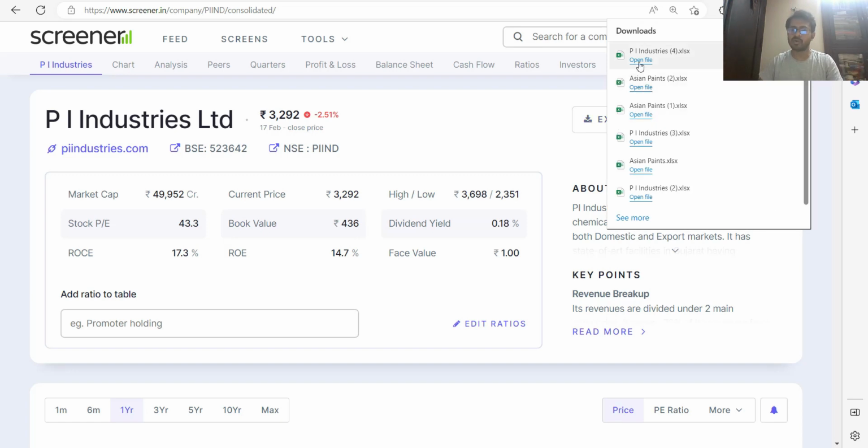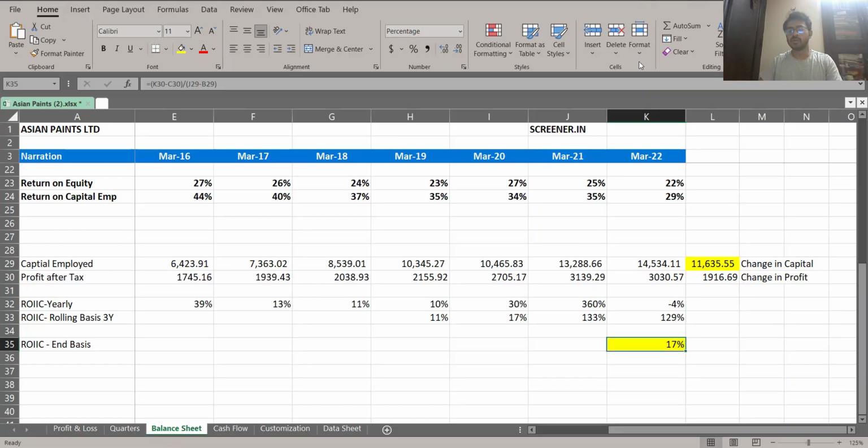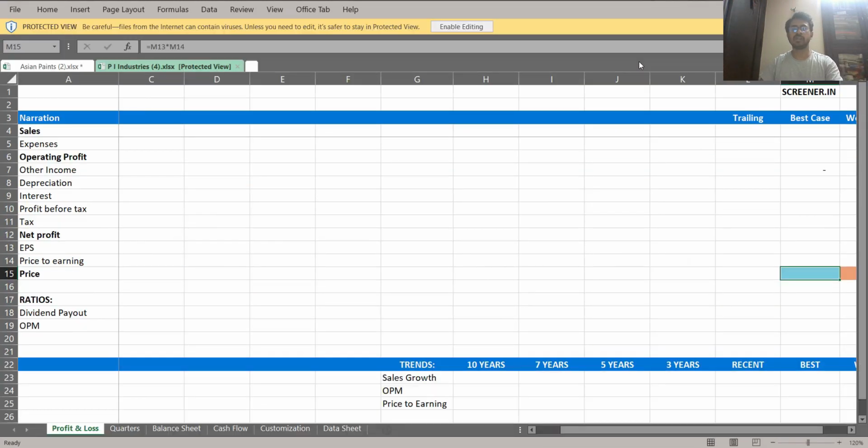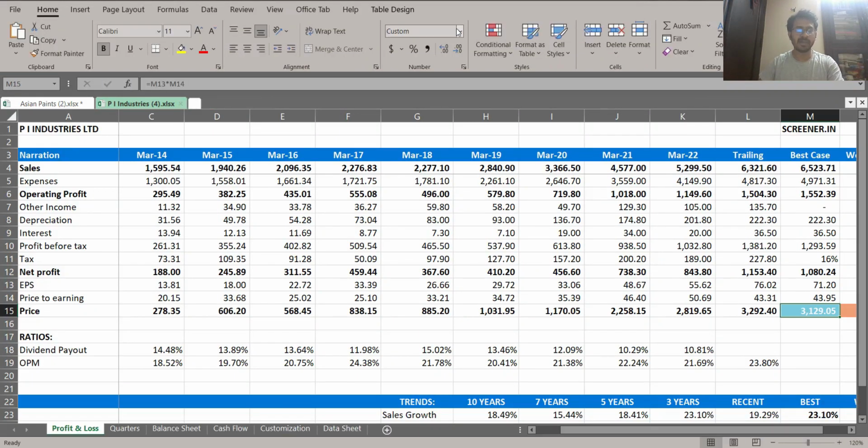Now this is all for your calculation purpose. Please do not consider any of this as investment advice or anything. We are just trying to show you how you can do the calculation by yourself so that you can take a much better informed decision.